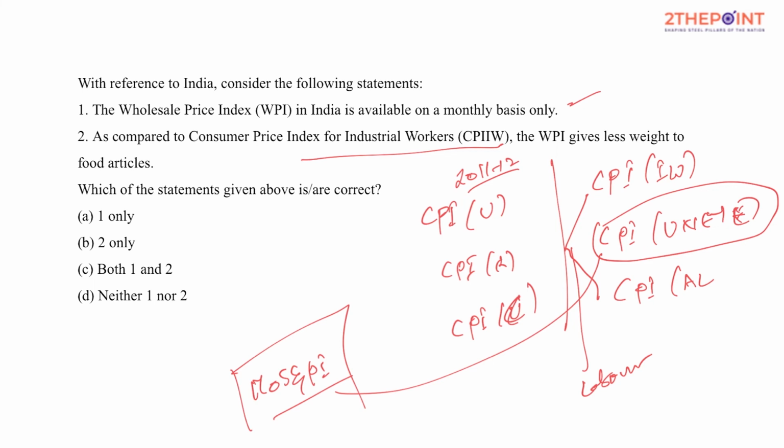So out of all these things, what is the most appropriate answer? So one is right: as compared to CPI for industrial workers, WPI gives less weightage to food articles. Yes, of course, it's true.